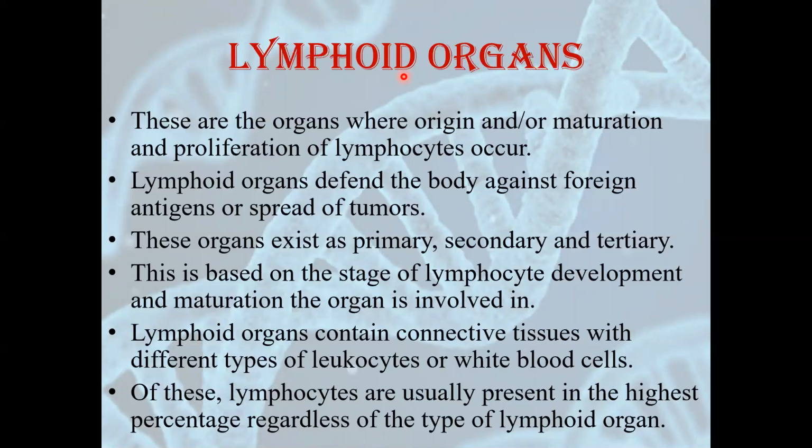Lymphoid organs are responsible for providing protection against foreign antigens. They are also responsible for protection of our body against the spread of tumors. These organs exist in three forms: primary, secondary, and tertiary. Here we are going to deal with primary and secondary lymphoid organs.